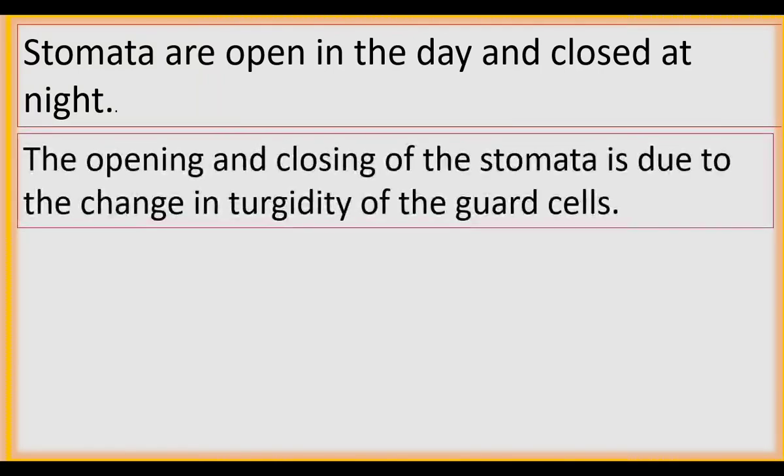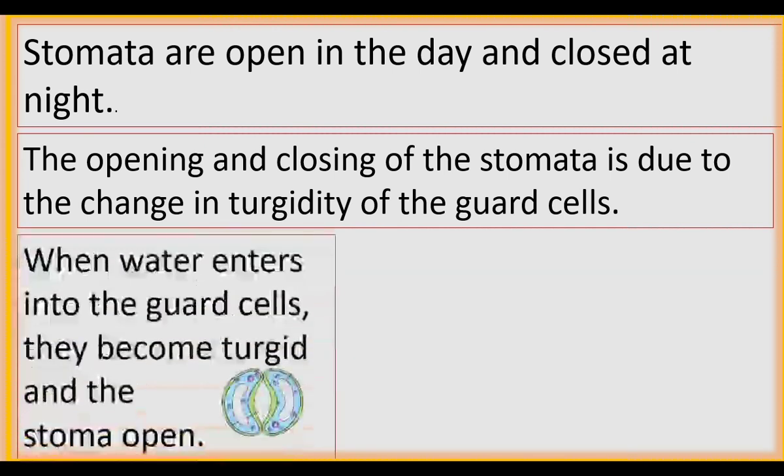The opening and closing of the stomata is due to the change in the turgidity of the guard cells. When water moves into the guard cells, they become turgid. The turgidity increases, so the guard cells become bulged. At that time, stomata open. When water comes out of the guard cells, the turgidity decreases and the stomata close.